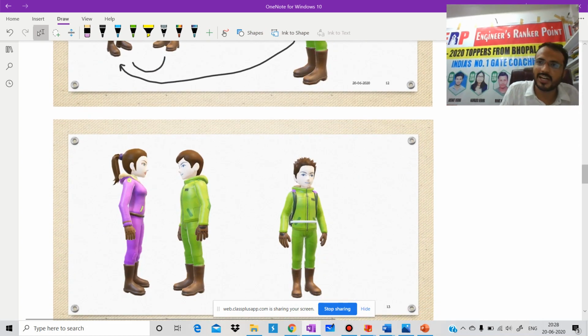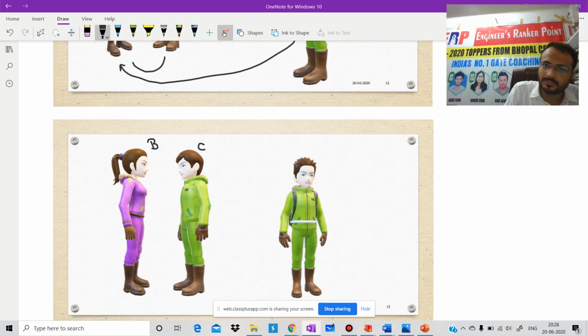Then after some time, what will happen? C and B are together and the separation of A takes place. I hope there should be no doubt up to this point. Is it clear to each and everyone? The picture is very clear. We are going to discuss our first case.